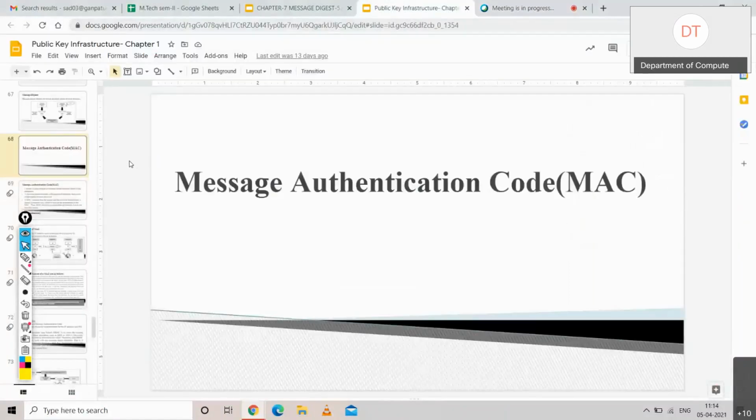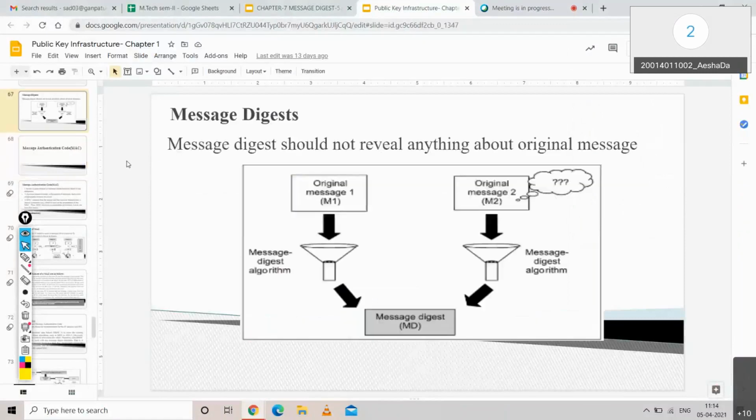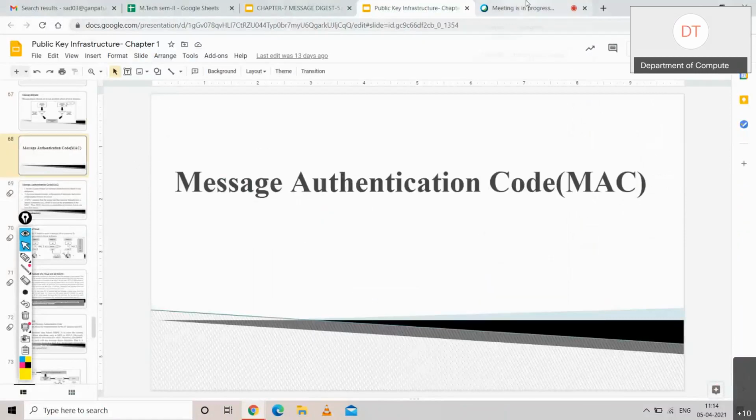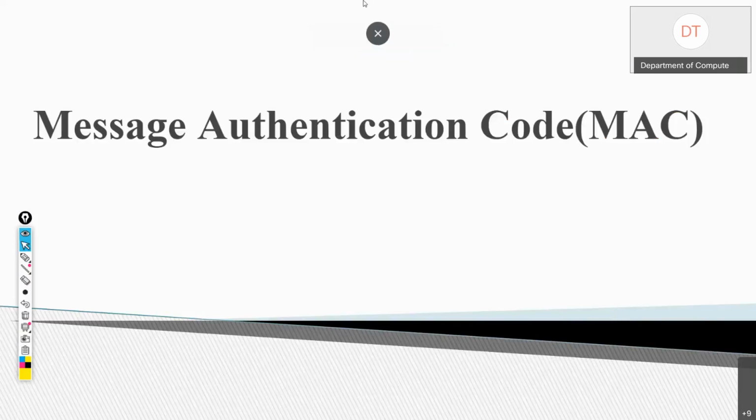Yes, ma'am. Okay. So in the previous lecture, we were discussing message digest. Can anybody tell me a very small definition of message digest? What is message digest? No one? You don't remember? Yes, it is a function. It uses a hash function. Okay. Anything else? Anyone else want to describe what message digest is?